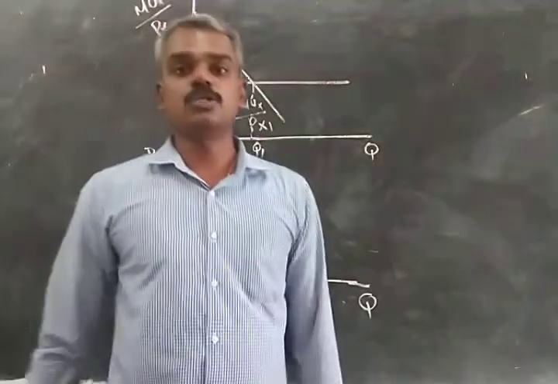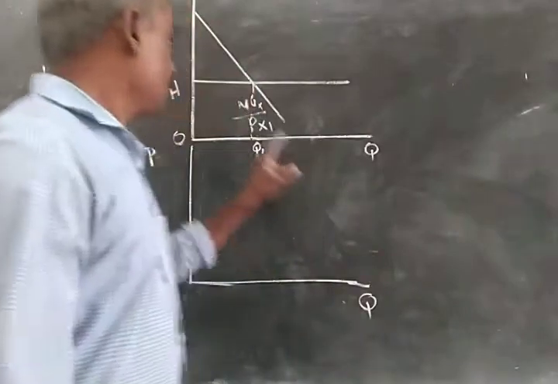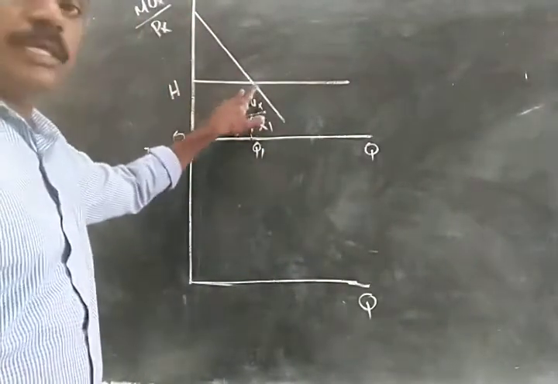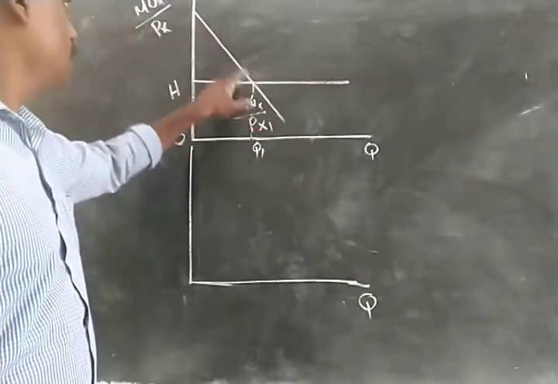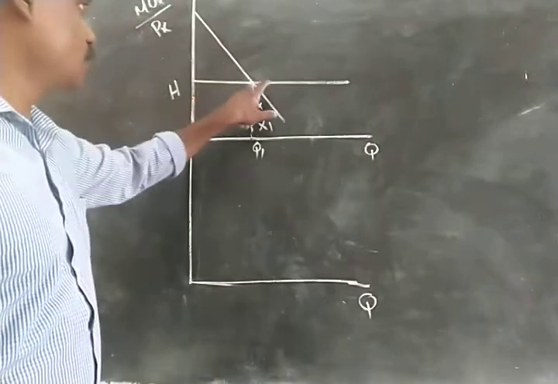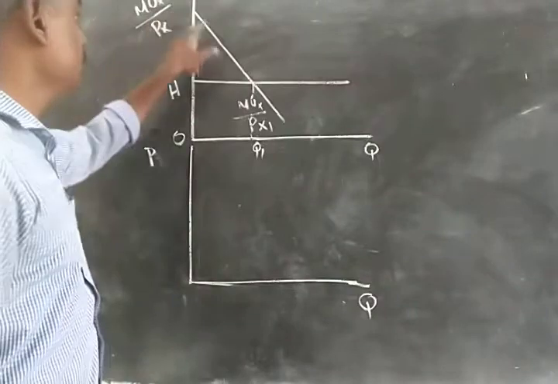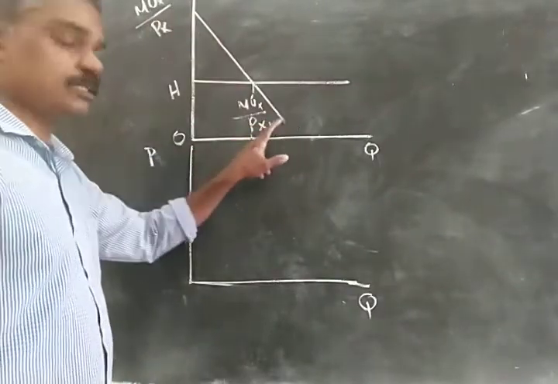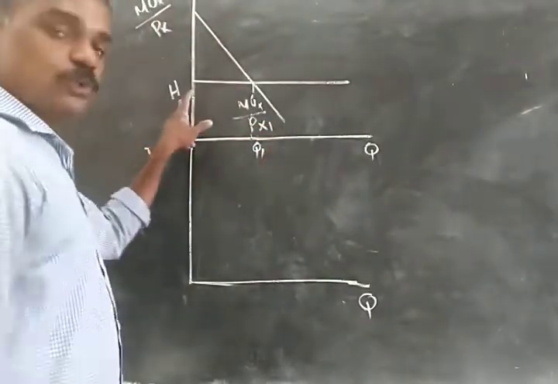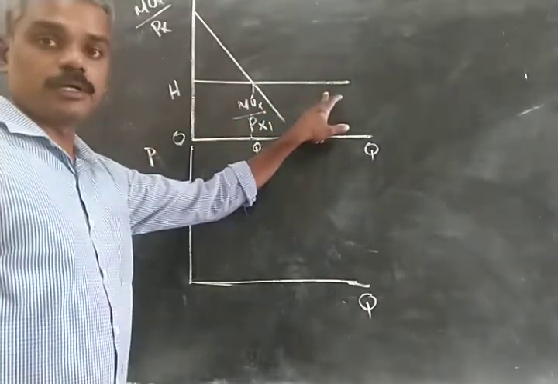The consumer is consuming Q1 of X because when he is consuming Q1 quantities, MUX by P of X is equal to the marginal utility of money given by OH. MUX by P of X is given by this line, MUX by PX1, and marginal utility of money is given by this straight line, OH.